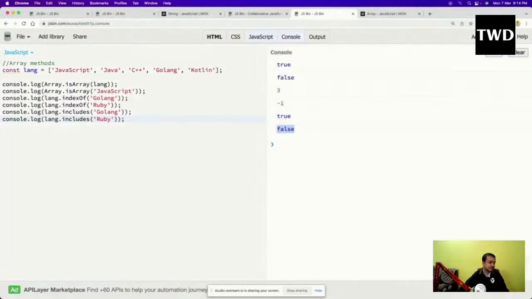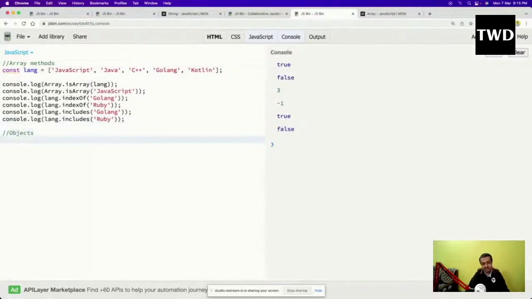Now the second most important data type, actually it is first most important also. Sometimes both of them are used in combination, and it is also a non-primitive data type. It is known as objects, and this is different than the class Object. JavaScript also has class Object, but this is a different kind of object. This means this is a data structure. Data structure means something to save the data. The variables are a data structure, arrays are a data structure, and objects are a data structure. So let us look at the objects.